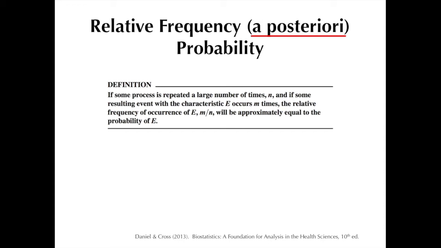Now take note that the formula that we use to determine the probability of trait E occurring is basically the same as that of classical probability, except that we use lowercase n instead of uppercase N. Now this is because we are only dealing with a sample of a much larger population. Thus, the ratio m over n is only an estimate of the probability of trait E occurring, which we infer on the population of class 2 heart failure patients at large, since it is impossible to test every single heart failure patient in the world, let alone repeat the experiment more than once.